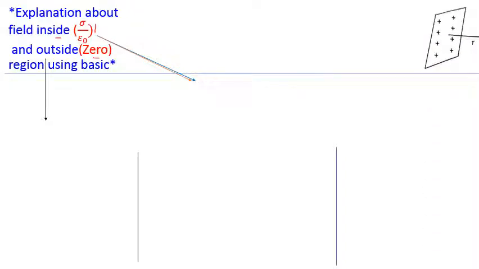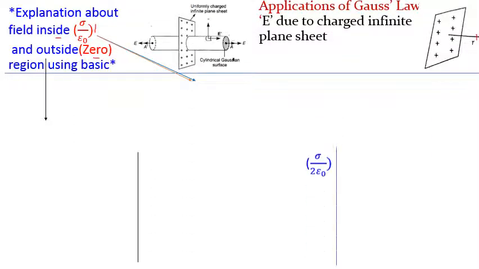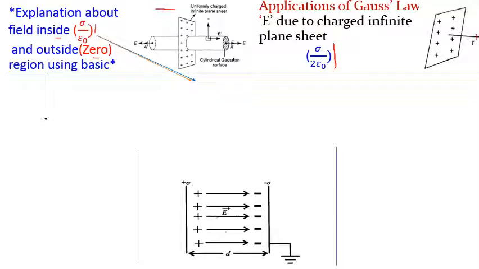This is the plane infinite sheet on which positive charges are there, and at a distance r the electric intensity we calculated, and that electric intensity is nothing but sigma upon 2 epsilon 0. Using Gauss theorem we proved this, and this was the diagram. Yes or no? Are you remembering this? Using this we proved that electric intensity outside a charge sheet is sigma upon 2 epsilon 0. Using this we can prove the electric intensities inside and outside are like this.